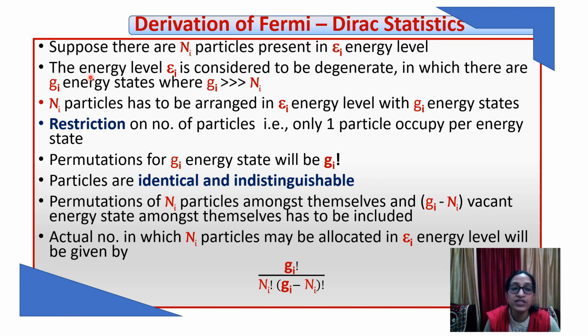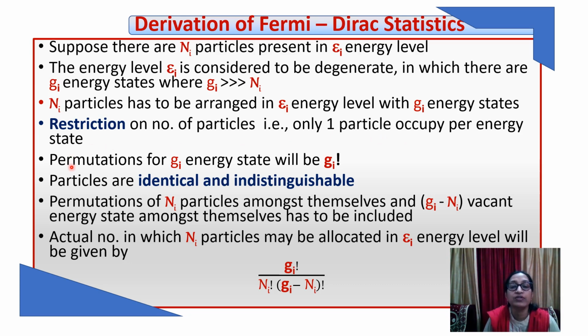So here we see that the number of energy states Gi is very much greater than the number of particles available. Now how can we arrange these Ni particles in energy level Ei with Gi energy states when there is a restriction such that one particle must occupy each energy state?